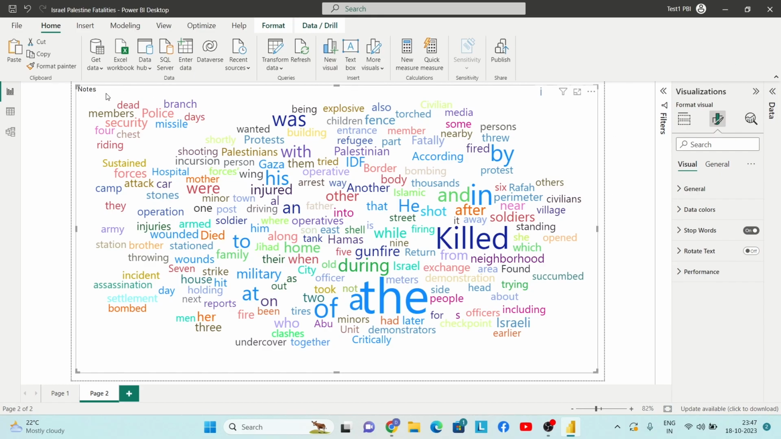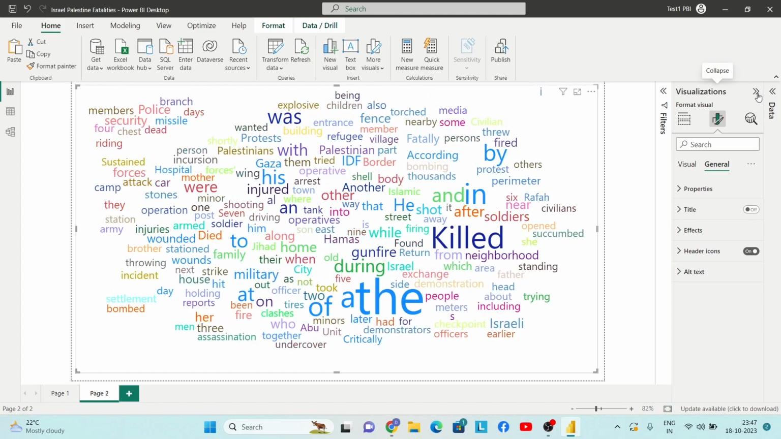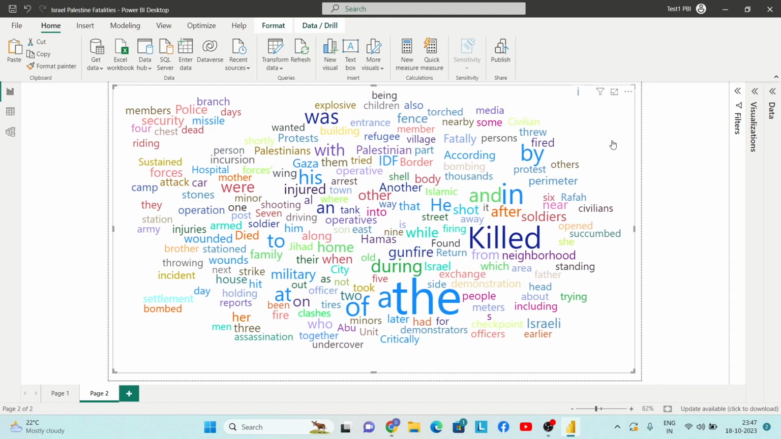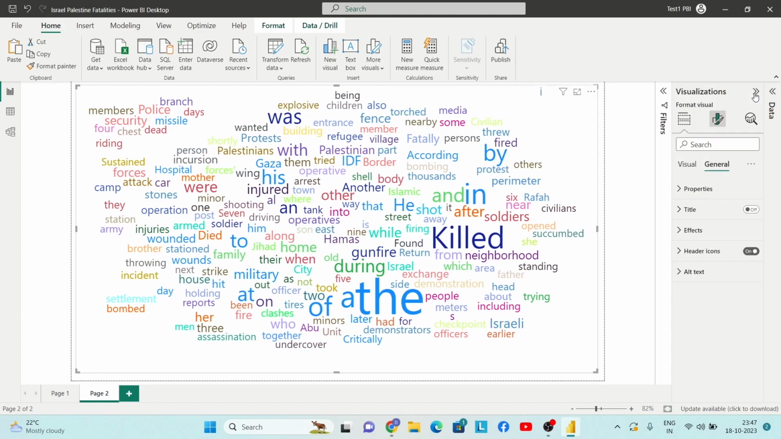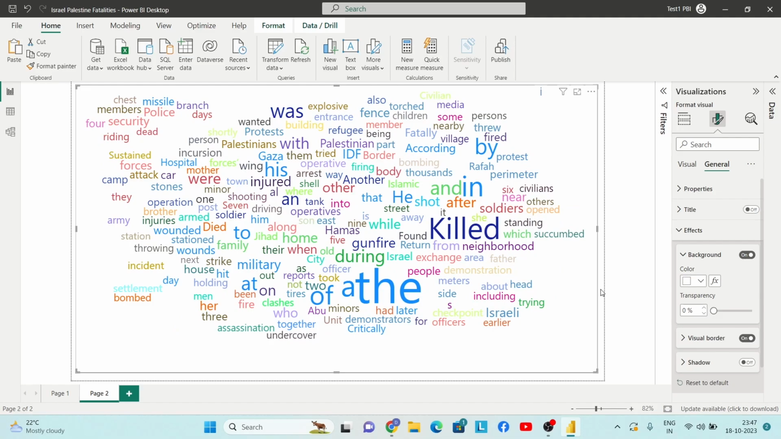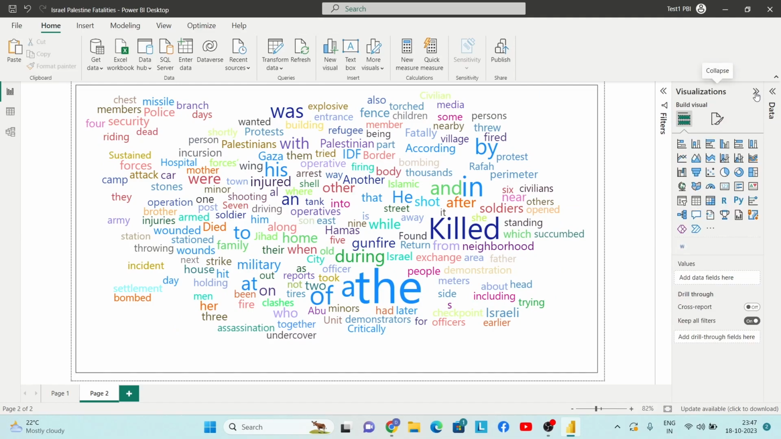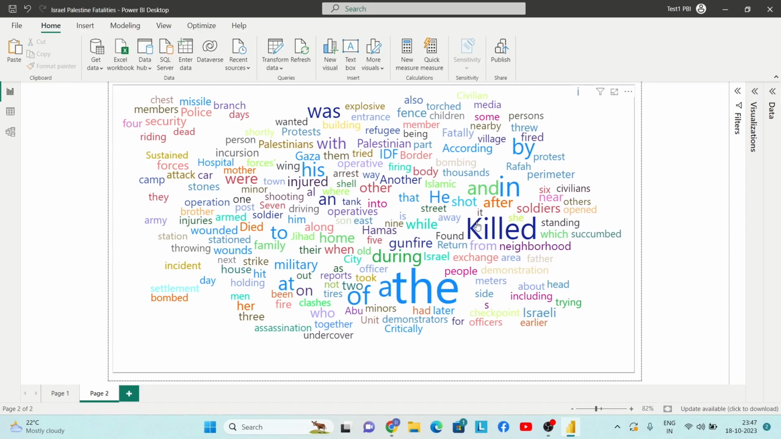And let's say I do not want any title here, so I'll just simply click on this chart, go to general, and I'll change this title to off. So this is a word cloud that we have created. If you want to add a border to this word cloud, you can just simply expand the visualization pane, and under general effects change this visual border to on. That's it. And here you can see that different words which were used different numbers of times are being represented.